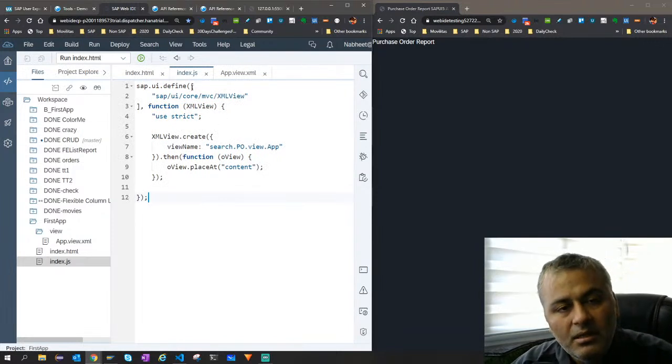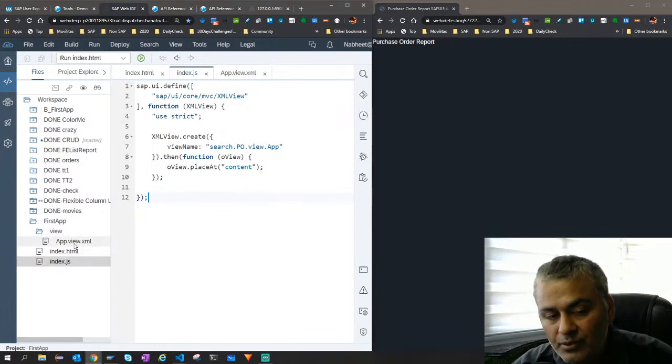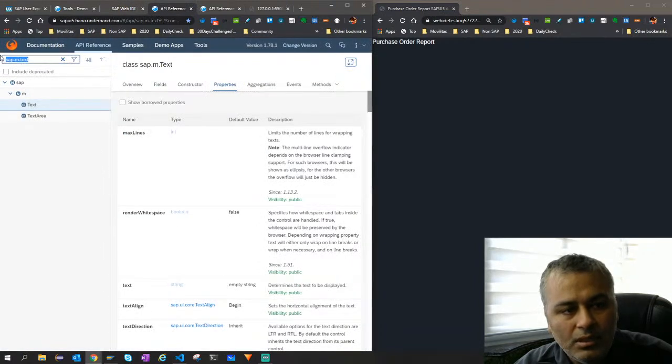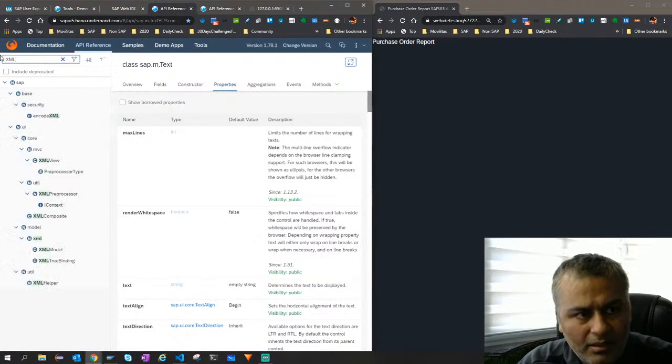Okay, so now what I have done is, I have moved my view code, which is the text and other fields, to app view XML. But how will it get created? So instead of this, I go here and ask, do I have anything related to XML?